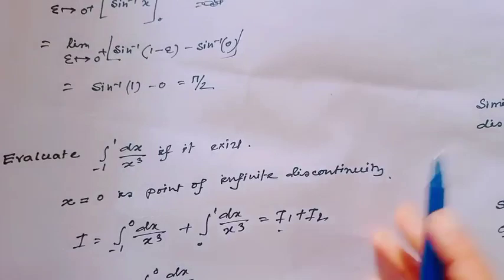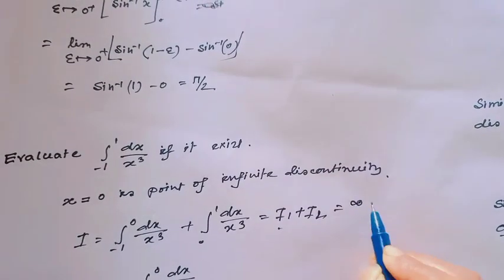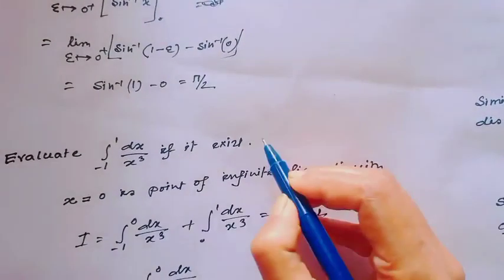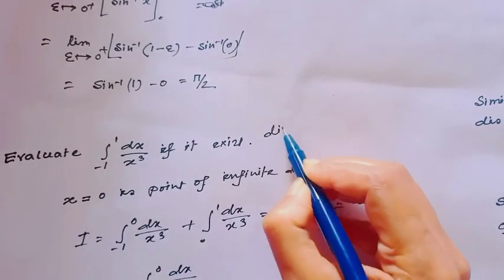Therefore, I1 plus I2, this value is infinity. So, this improper integral is divergent.